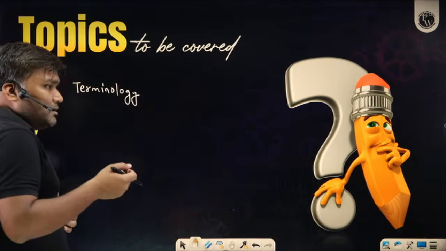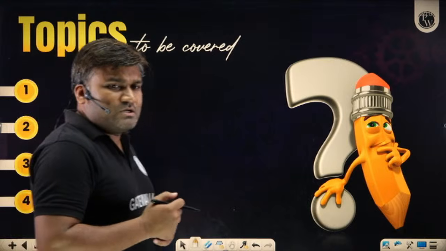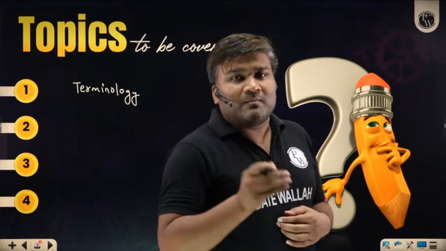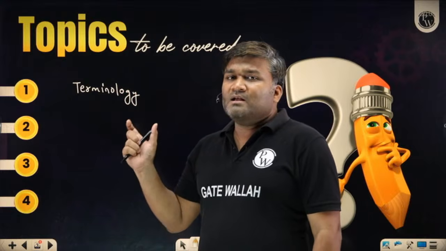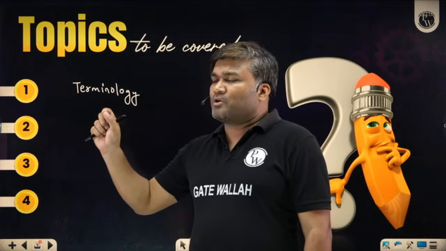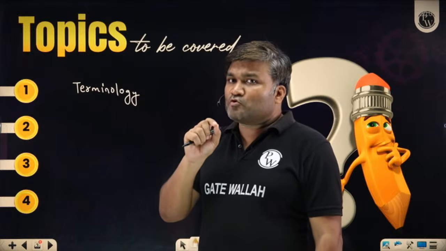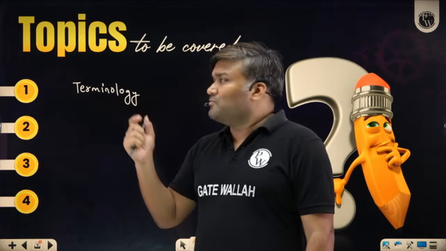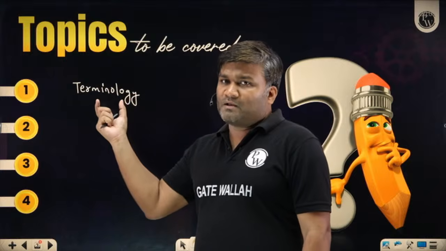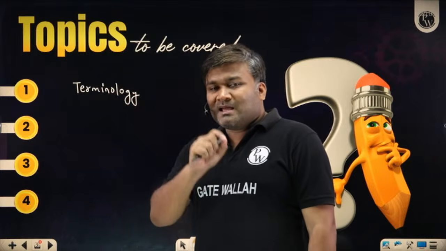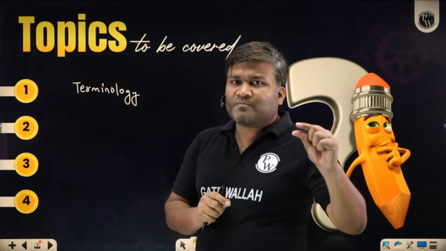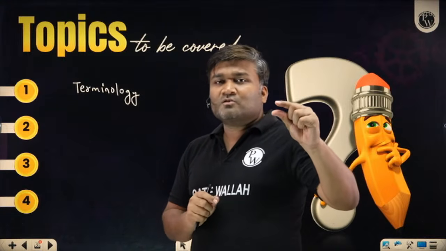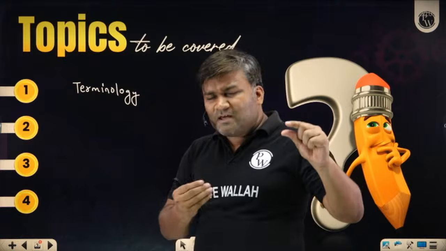And even if they are not asking terminology related questions directly, this terminology part must be very strong. Why? Because whatever language they are going to give in a question, if you want to be able to understand that question, you must be very much familiar with the terminology. In this entire gear chapter, if I have said some word like addendum, you must know, you must feel what addendum is.